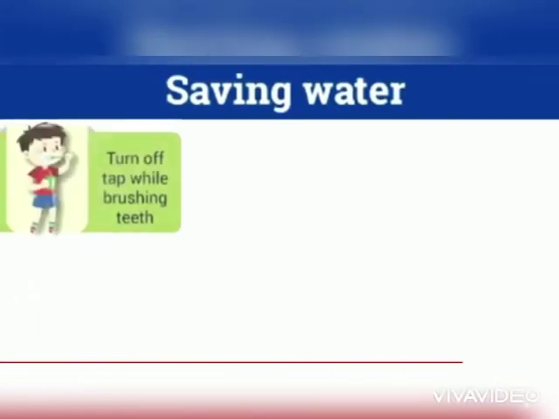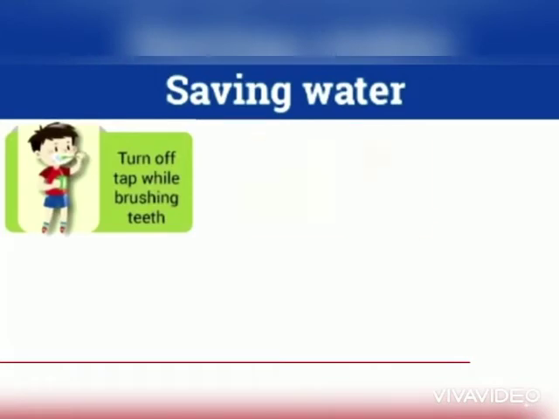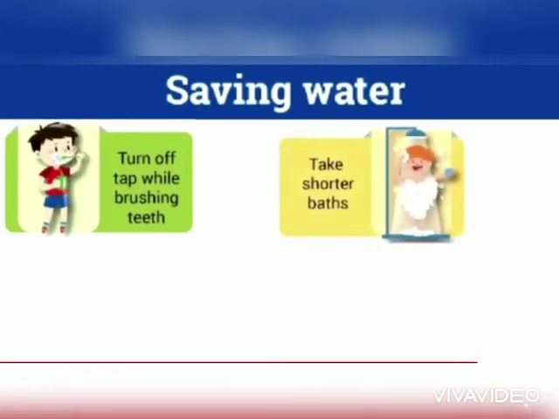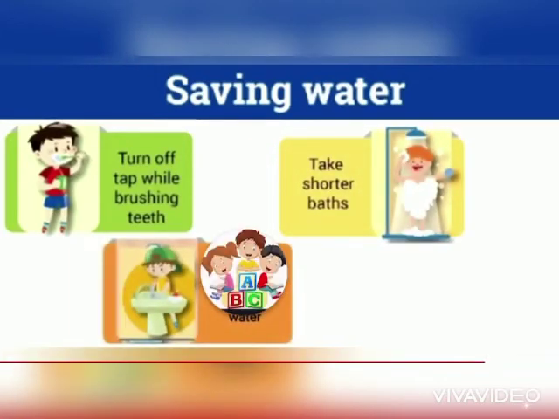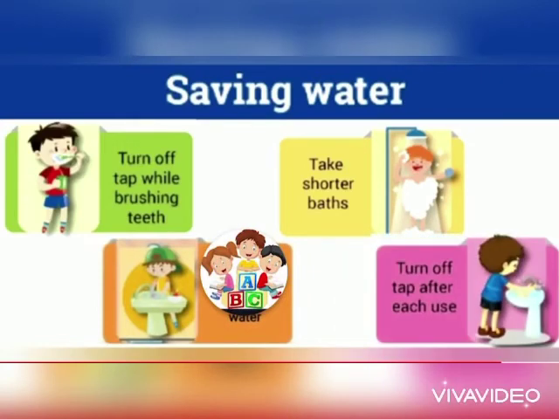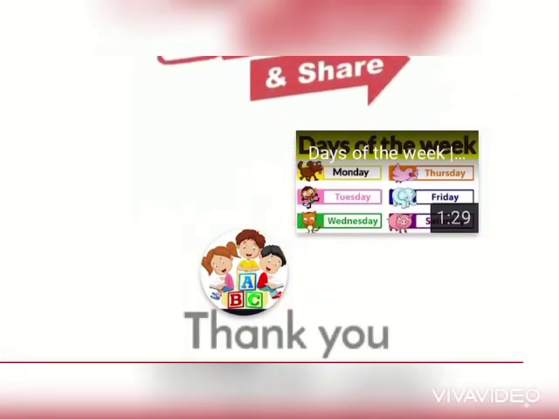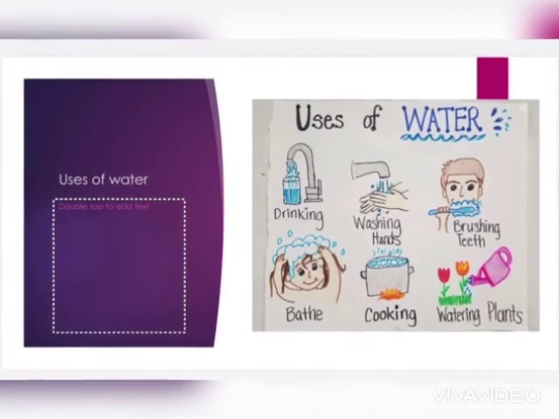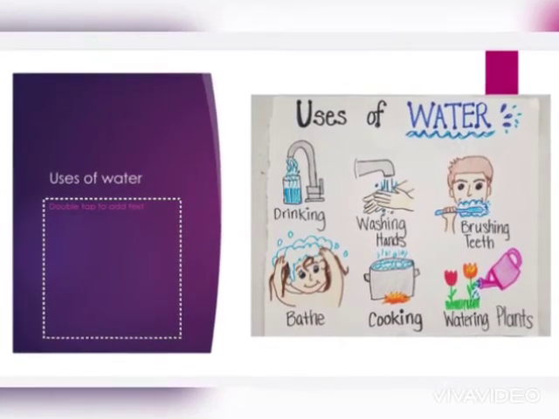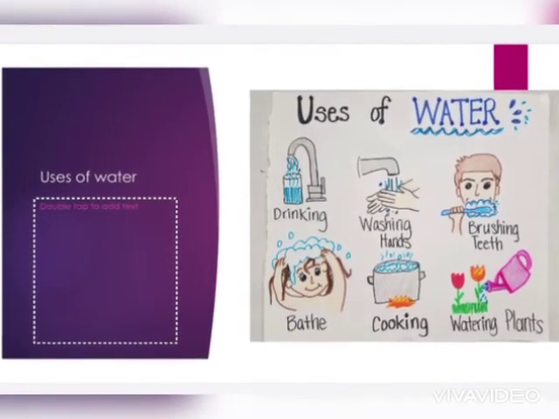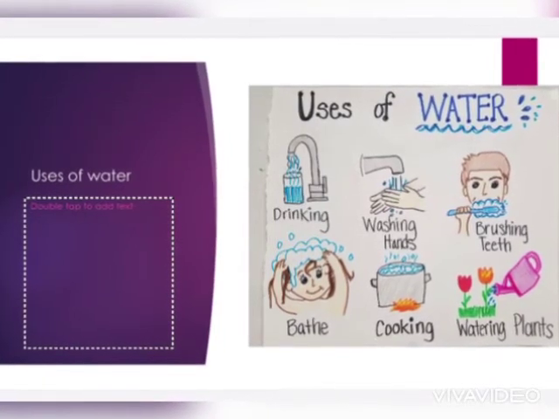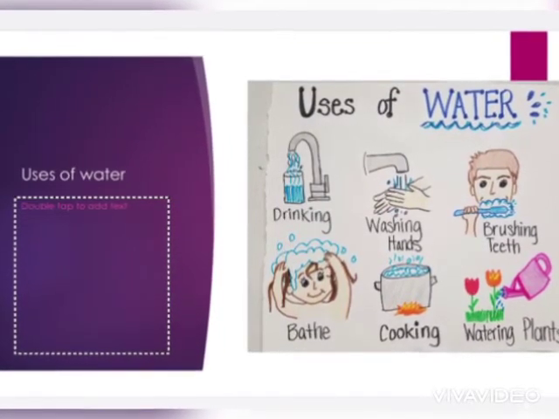Saving water. Turn off the tap while brushing your teeth. Take a shorter bath. Wash fruits and vegetables in a bowl of water. Turn off the tap after each use. These are also the uses of water: drinking, washing hands, brushing teeth, bath, cooking, and watering plants. Almost in our daily life we use water.